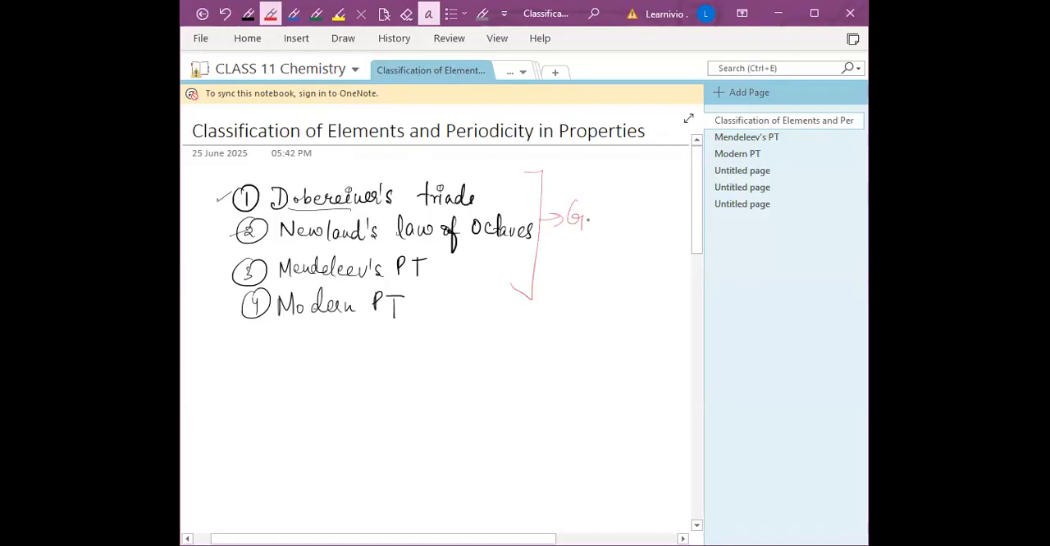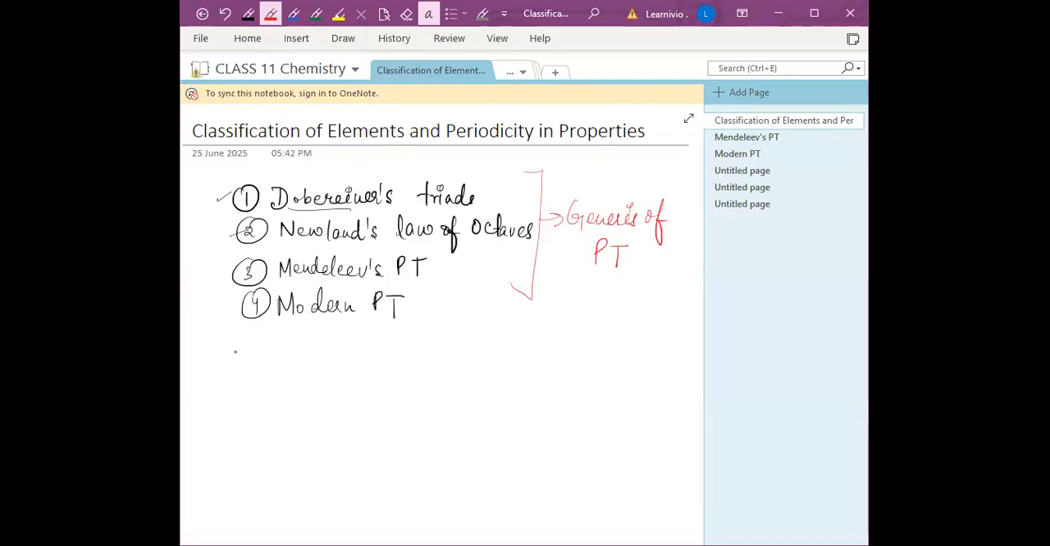These are known as the genesis of periodic classification, you can say. So how the periodic table developed from a simple to the very complex. We will see the historical development of the periodic table one by one, step by step, the history of how this modern periodic table came.